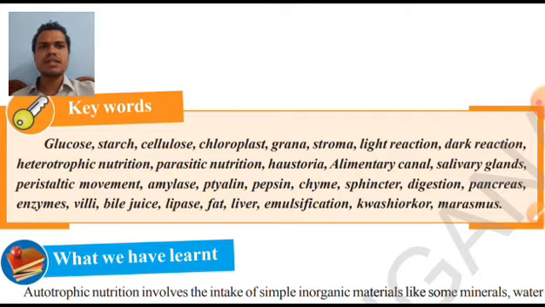Sometimes the parasite will kill the organism, sometimes it may help it, but many times it will kill it or cause damage. Now what is the meaning of Haustoria? Haustoria is a root-like structure produced by the cuscuta plant into the host plant.